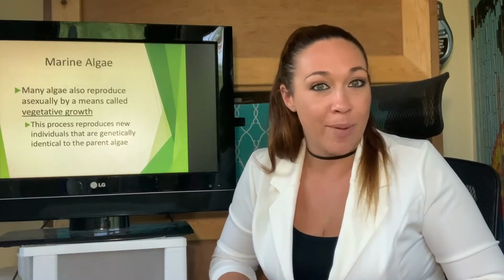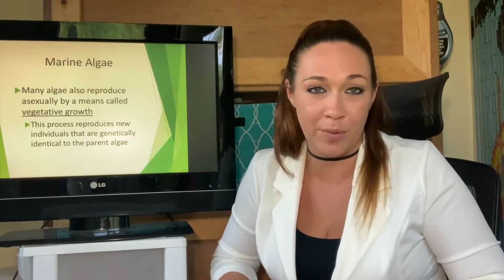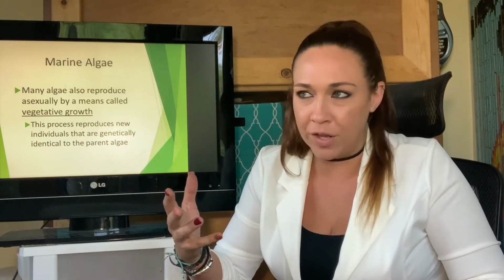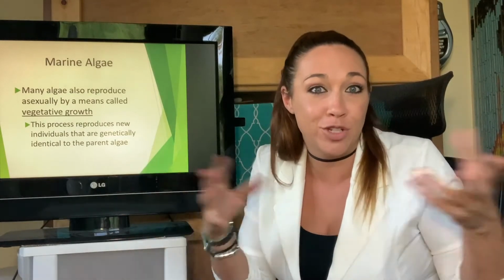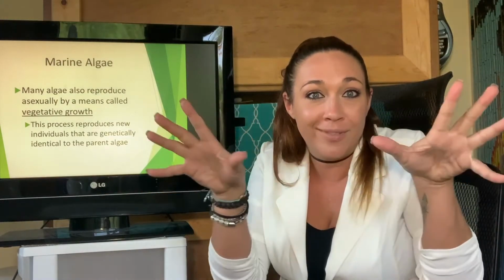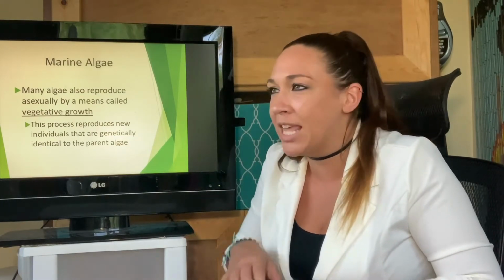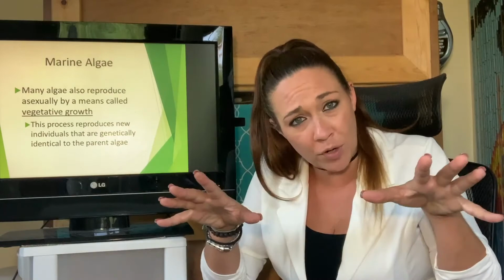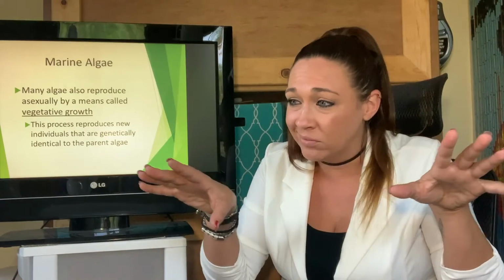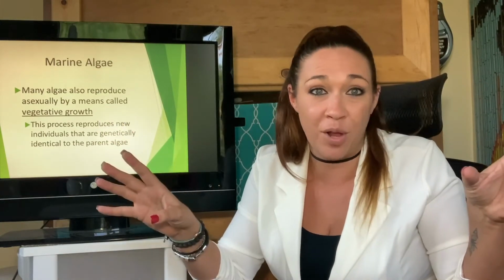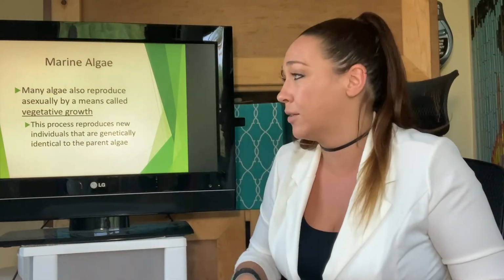All right, let's keep going and talk about reproduction, because this is not the only way algae do it. Algae can actually do it in several different ways. One of them is called vegetative growth, and you can think of this as literally a plant growing. It starts as one and then it kind of vegetates out. That's really what's going on here. Once they do this, as they grow, they're going to start reproducing. When they reproduce, this is asexual. So essentially, you're just growing little clones of yourself, and then you're going to send off those little clones. So this is asexual. Again, this is going to be a genetic copy of the parent.